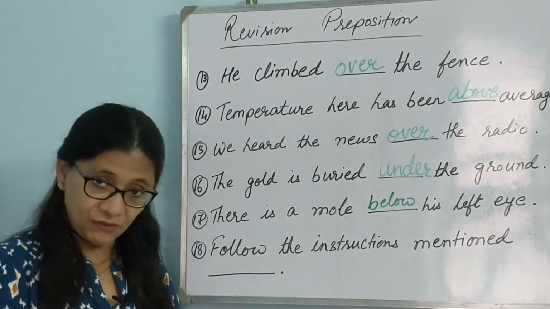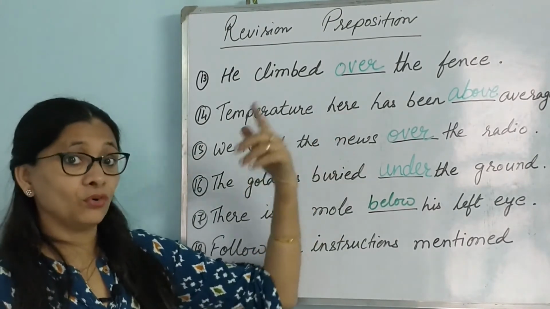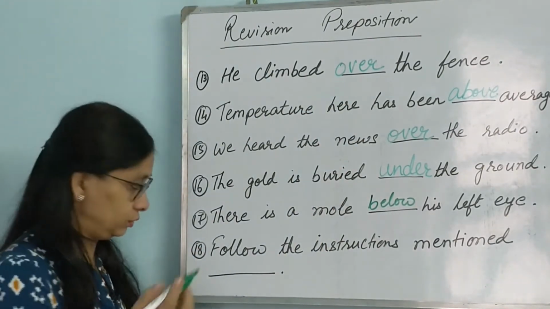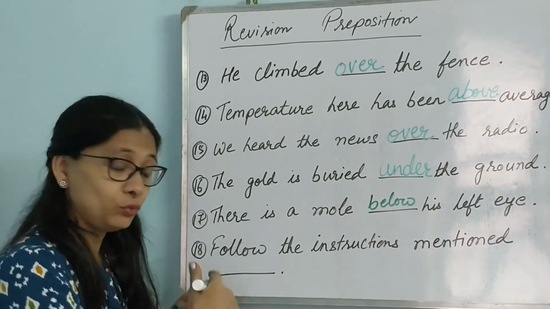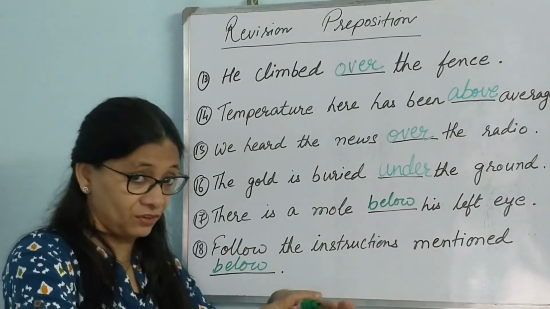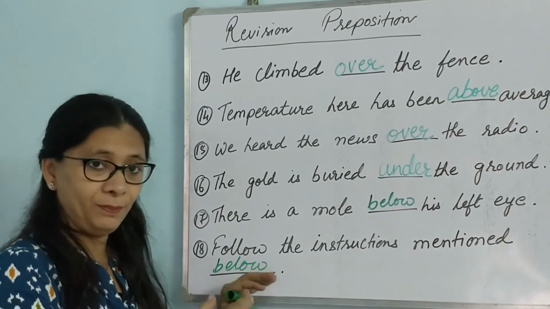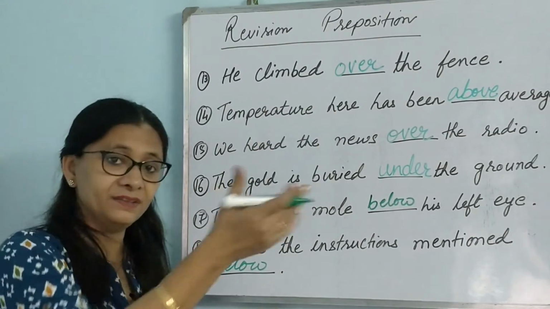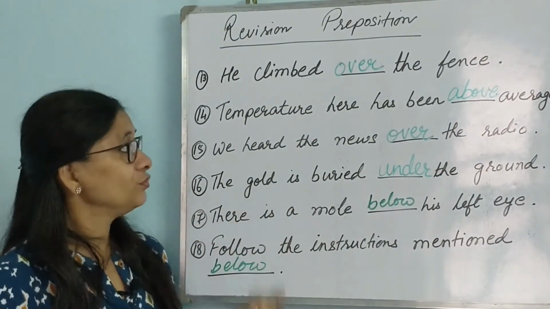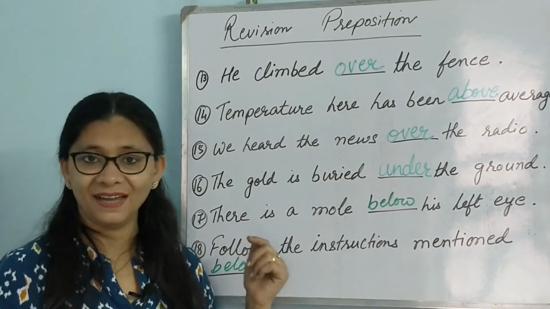Is it coming after this? Then it will be below. Or has it already come? Has the instruction already been written? Then it will be above. So above or below, both of them are correct depending on the situation. So let's write below: follow the instructions mentioned below. That means instructions will be coming after this. Or if we write above, then it will mean that the instructions have already been written somewhere in the paper. So it will be either above or below. So this is about over, above, under and below.